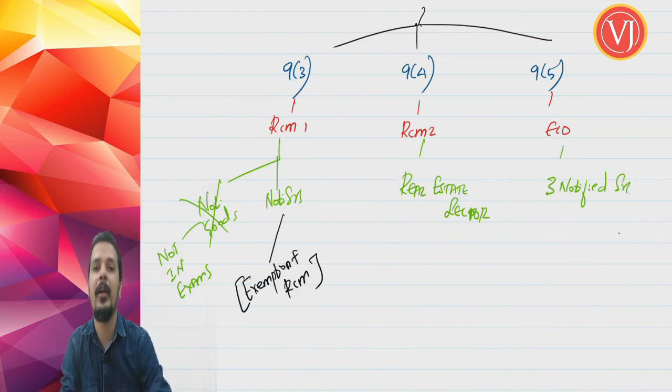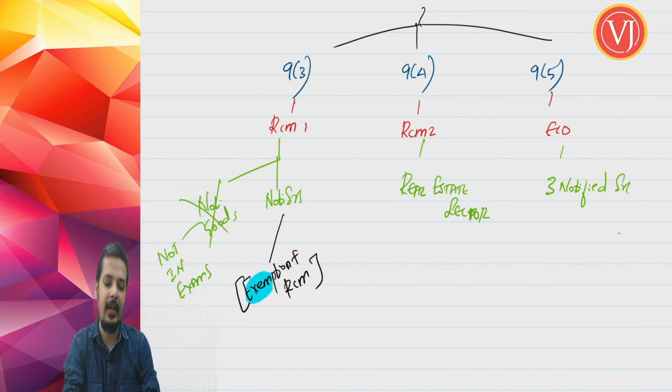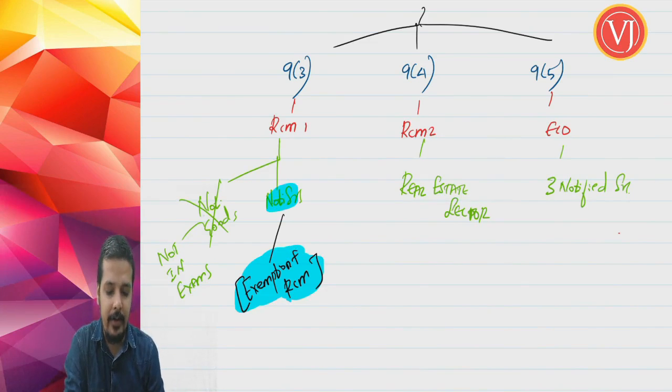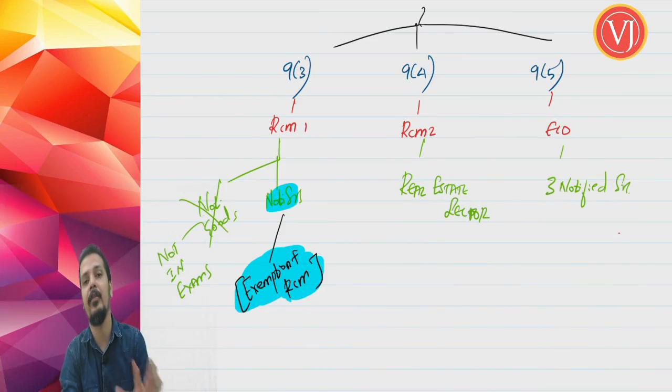9.3 is a very important type of RCM, with a lot of notified services. So our discussion on 9.3 will be after this chapter gets over. We'll discuss all the RCM entries of 9.3 in consolidation with exemption, so that exemption entries and RCM both become clear.